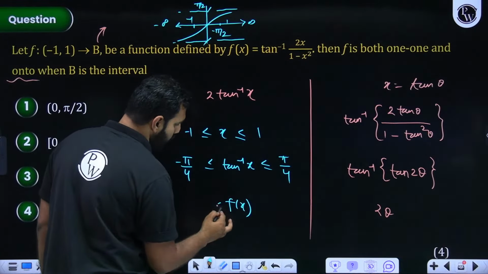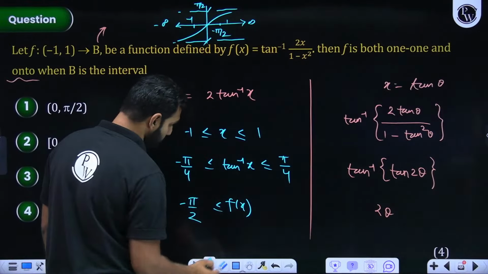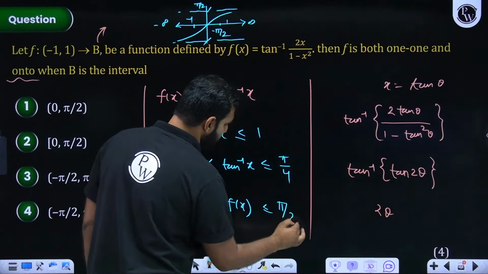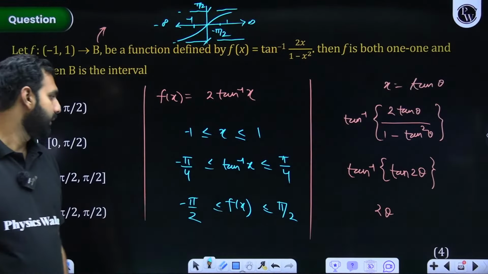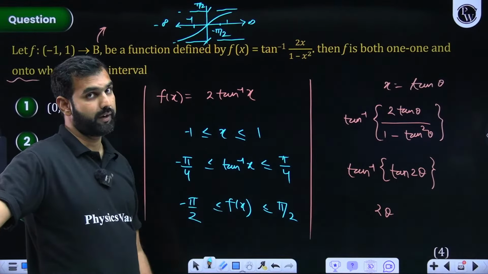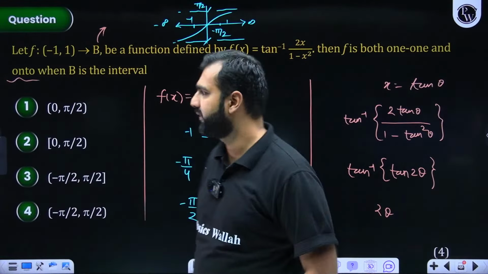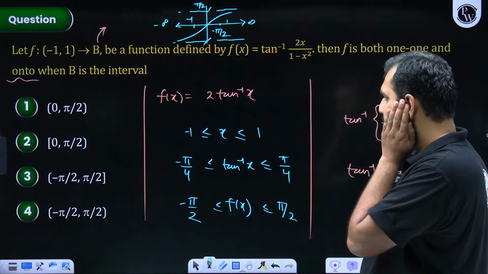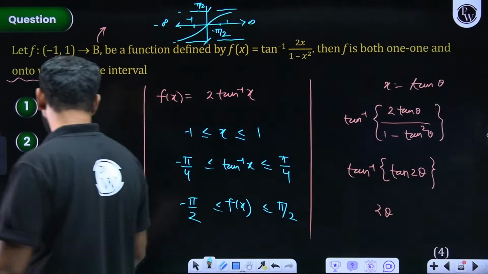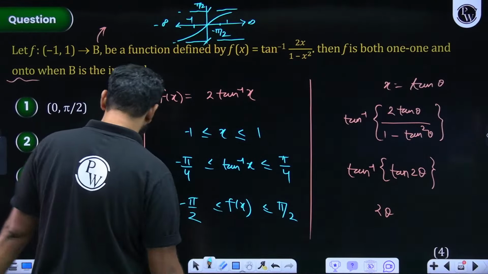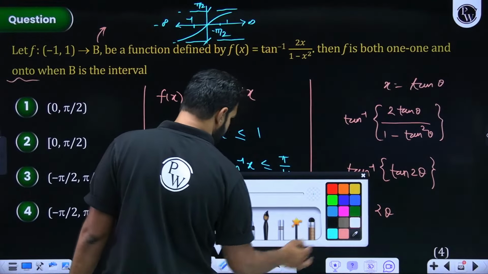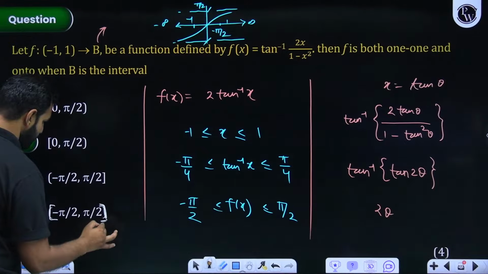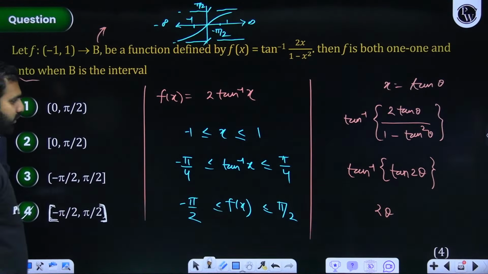So your f of x will lie from minus pi by 2 to pi by 2. I'm really sorry, I thought I was making a mistake, but no, I'm not. Do tell me whether I should use a closed interval or an open interval. That's the catch here. I hope you realize we will be using the closed interval, but I think there is some typing error here, because both options look the same. If the answer is option D, then it should have been the closed interval. So let me make a small correction here. I hope you are getting it very clearly, or shall I repeat that part? Why are we using minus pi by 2 here?